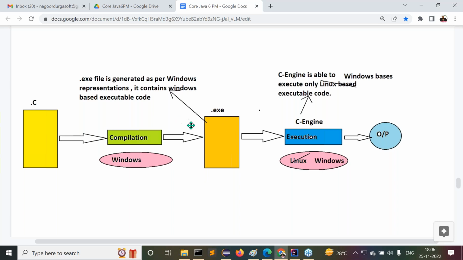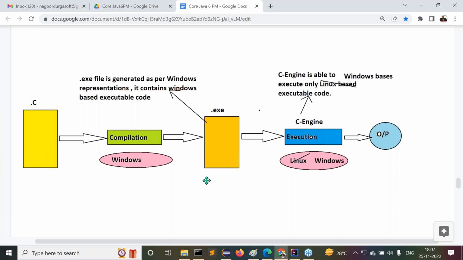It means that for compilation and execution, we must provide the same operating system. Due to this reason, C and C++ are platform dependent programming languages.